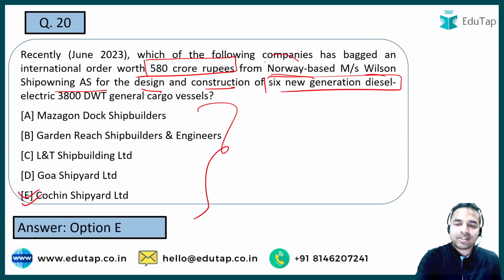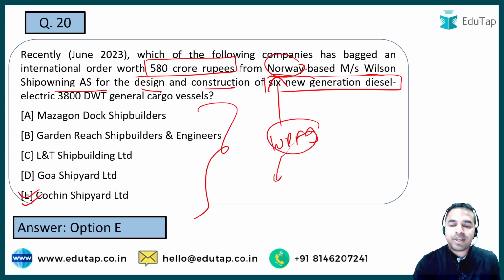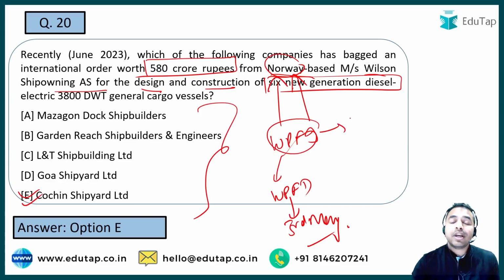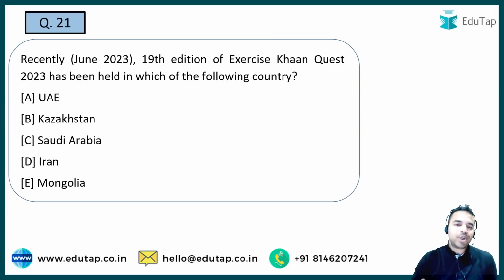Now guys, as you can see here, it is Norway. Norway is the country which has topped the World Press Freedom Index, which is being launched on World Press Freedom Day, observed on 3rd of May. When I talk about the country which topped, it was Norway. The most important country for which we are required to cover its rank is India. So what was India's rank? India's rank was 161. In the previous edition, India's rank was 150. So all such details are very important to be covered from the exam point of view. Moving on to the next question, guys.